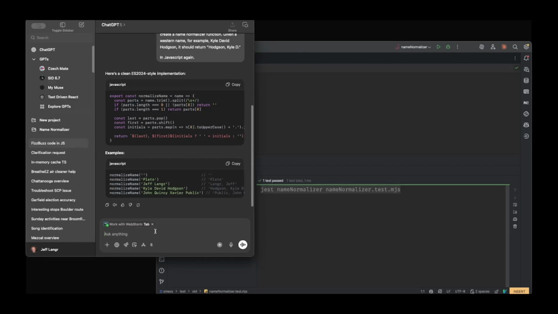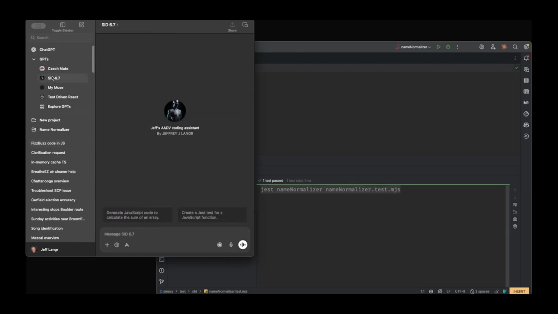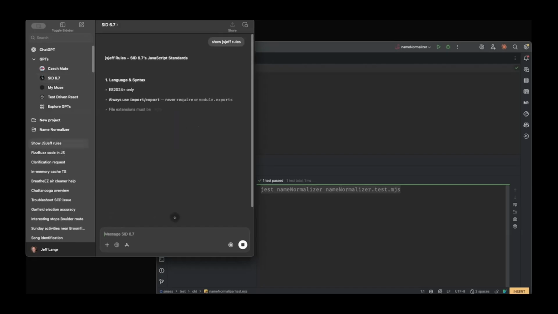But the other side of the coin is we want to give it some semblance of a style. So you can do that. This is what I learned two years ago in ChatGPT. You can certainly create your own custom coding assistant with its own rules. So for example, I have a thing called JS Jeff, which is my set of guidelines for JavaScript.